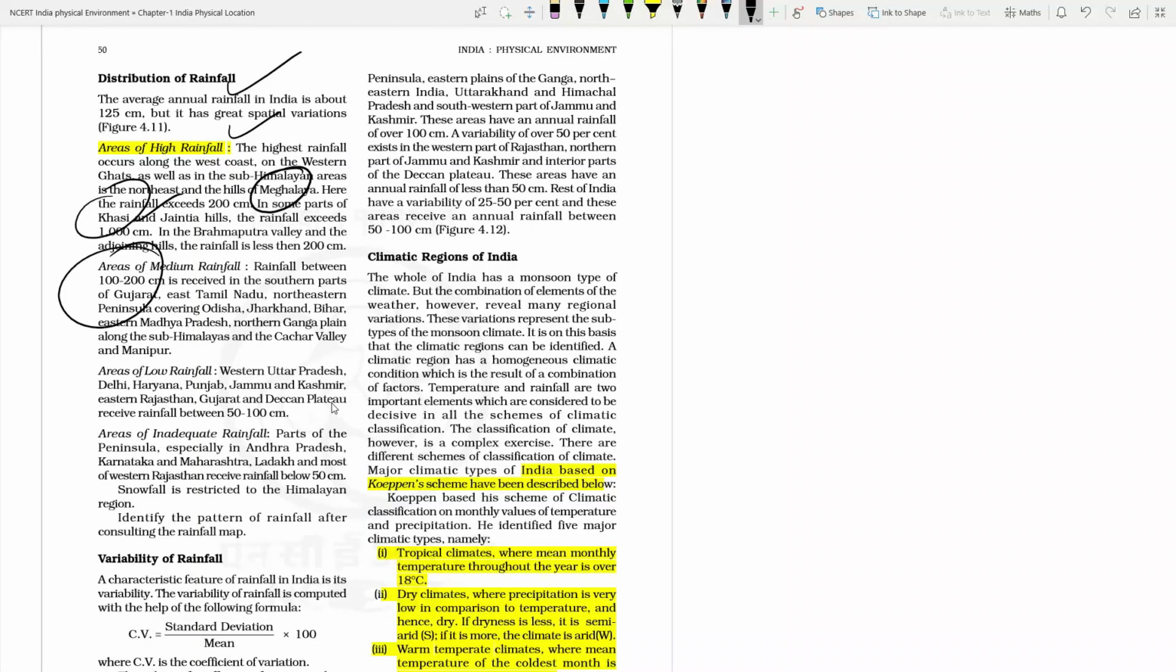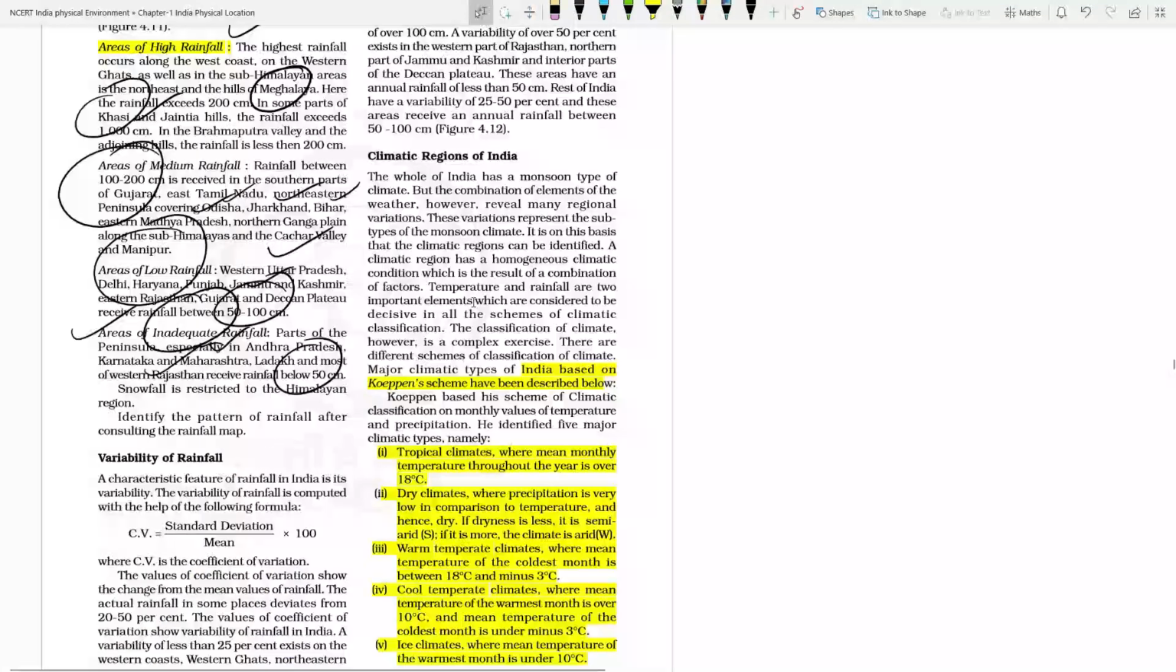In the 100 to 200 centimeter range, the eastern part of India, like Odisha, Jharkhand, Bihar, and the eastern part of Madhya Pradesh, has more rainfall. Areas of low rainfall: the western and northwestern parts of India have very low rainfall, 50 to 100 centimeter. Where inadequate rainfall is there, like the Ladakh region, the western part of Maharashtra, the interior part of Maharashtra, the Karnataka region, and the western part of Rajasthan, it has very low rainfall.